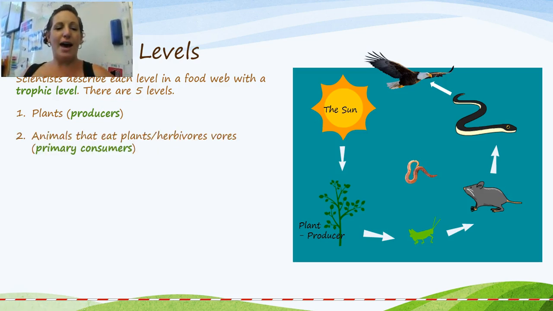Level 2 are animals that eat plants, also called herbivores.